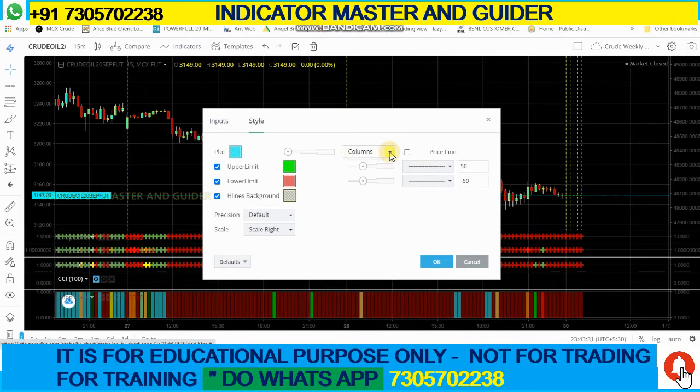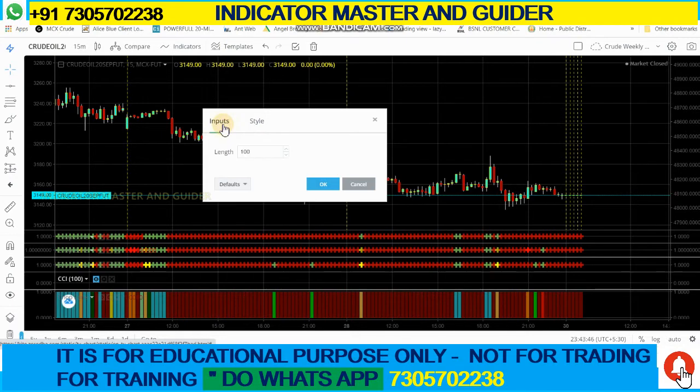This is the style area. Whichever color you want, you can keep. Same case, you can make it bigger also. Next, the inputs. Inputs also you can keep whatever you like. Just a minute.